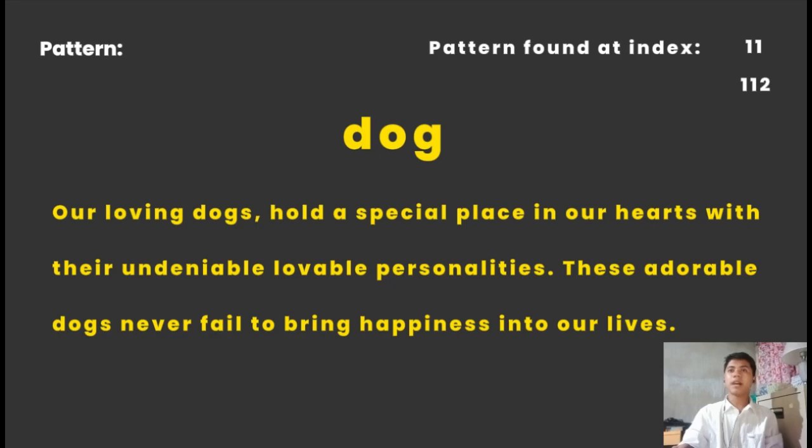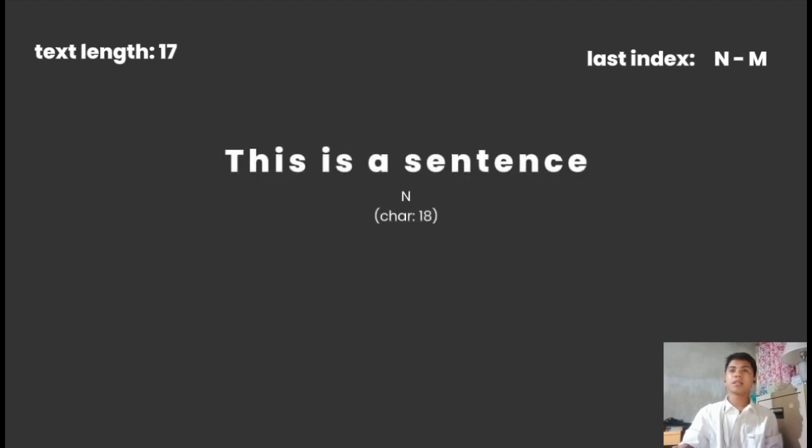This will be repeated until the last character of the text is compared. The last character of the text to be compared is determined by n minus m, where n is the number of characters in the text and m is the number of characters of the pattern.